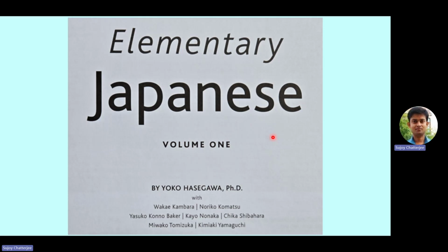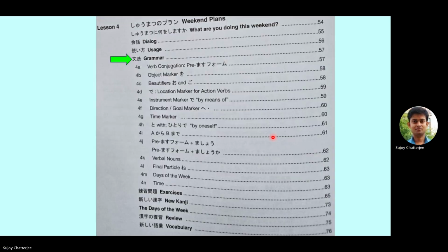This is the front page of the book by Professor Yoko Hasegawa, and this is the content of lesson 4, Weekend Plans. What are you doing this weekend? As we saw in the previous three lessons, each chapter has a dialogue in the beginning, then its usage and grammar are described. Like the previous lessons, we will start with the grammar. We won't go into the conversation because you will not understand unless we are done with the grammar portion. So we will start with the grammar from section 4A today, and let's see how much we can cover.